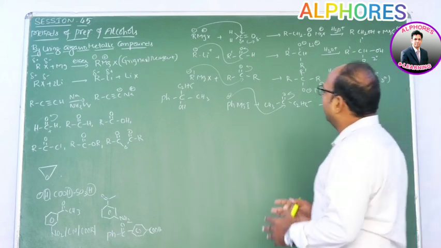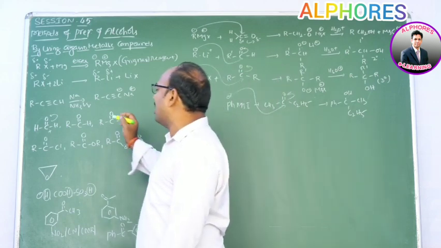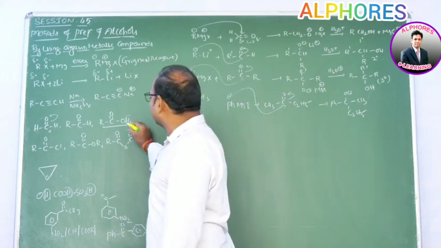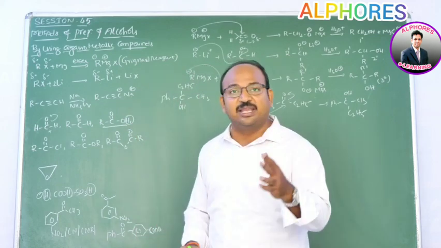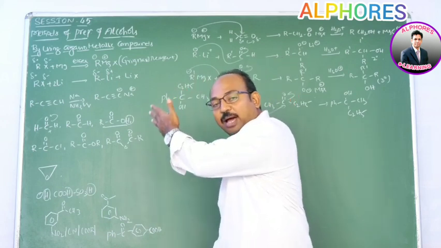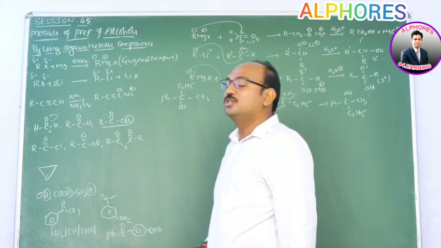Now, instead of these carbonyl compounds, consider carboxylic acids. If we use a carboxylic acid, what happens? Since carboxylic acids contain acidic hydrogen, the R minus obtained from the organometallic compound prefers to extract the proton.